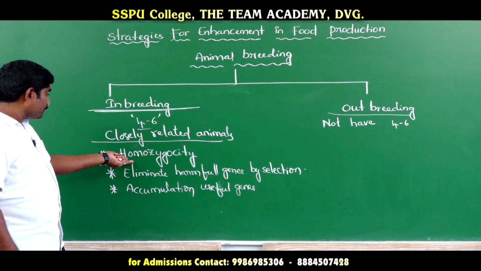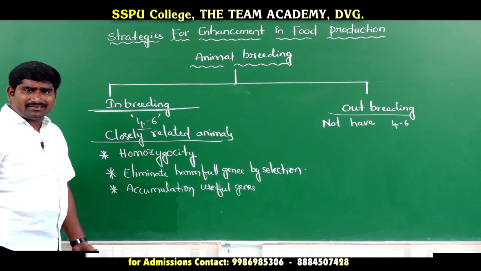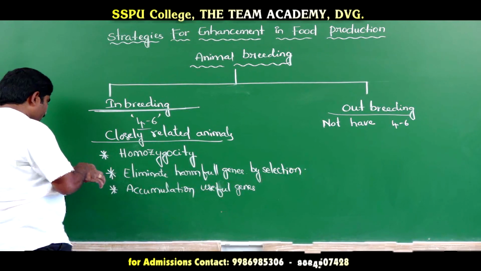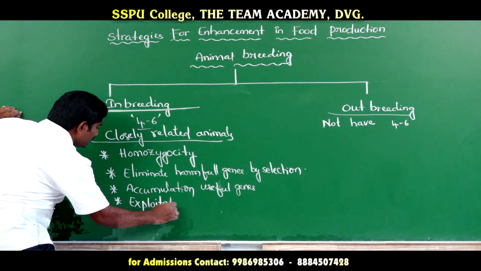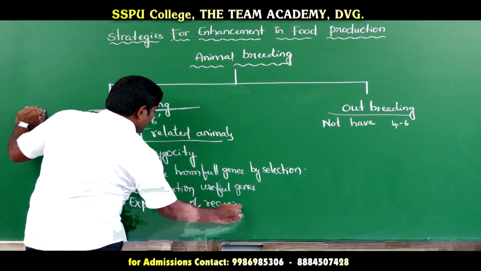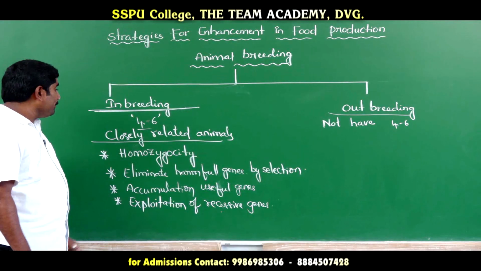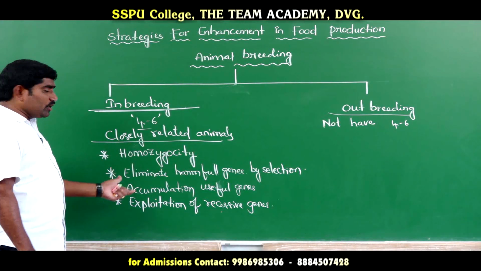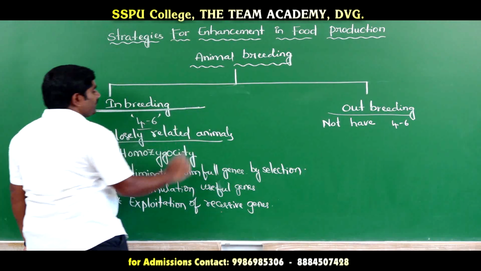And the next one is homozygosity. They increase homozygosity. These are the advantages of inbreeding. And inbreeding also allows exploitation of recessive genes. Totally, it increases homozygosity, eliminates the harmful genes by selection, accumulates useful genes, and exploits recessive genes. So these are the advantages of inbreeding.